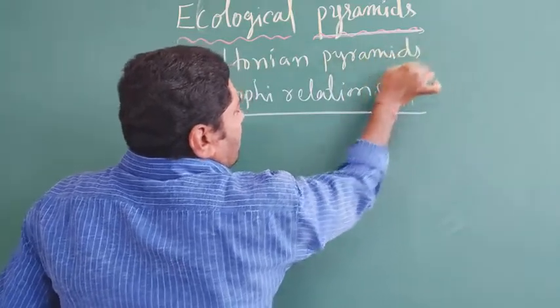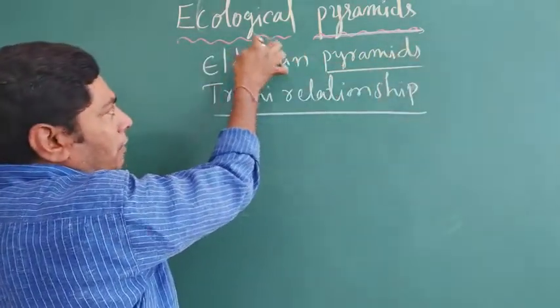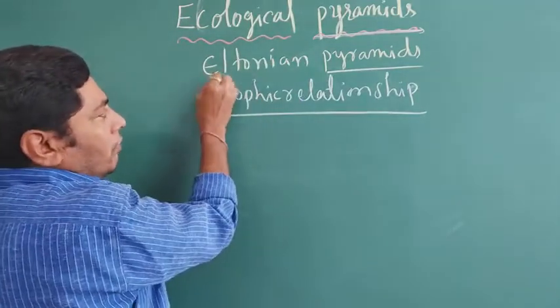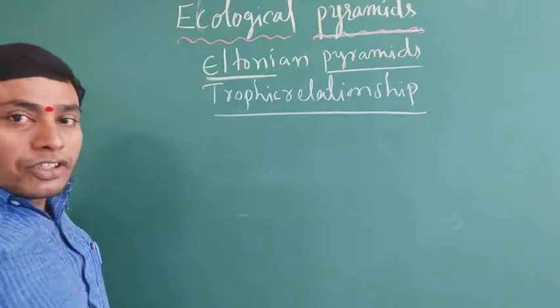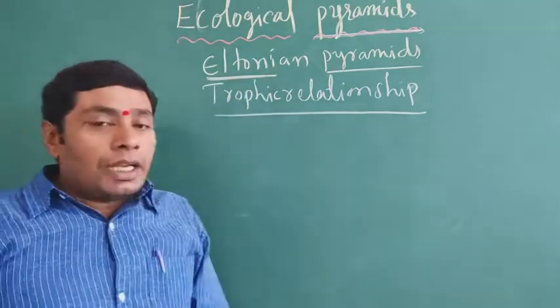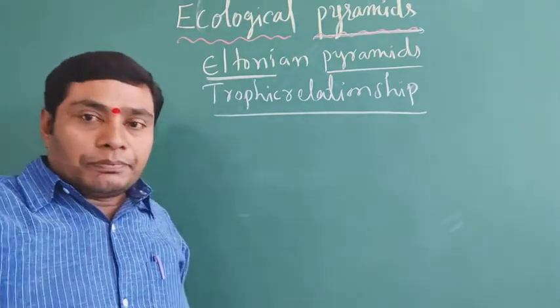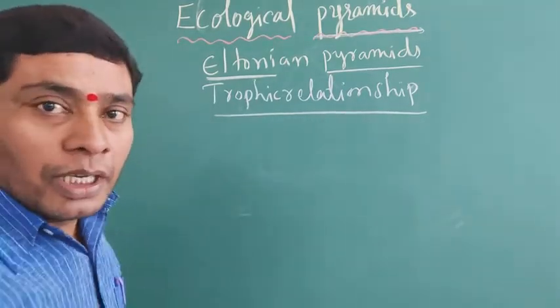These pyramids represent the relation between the trophic levels in the ecosystem, as given by Charles Elton. That's why it is known as the Eltonian pyramid.